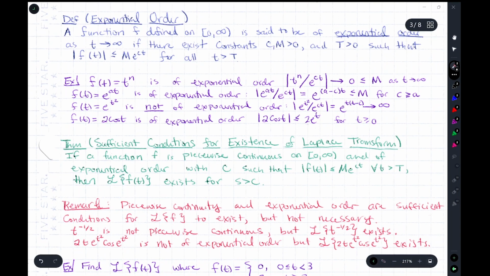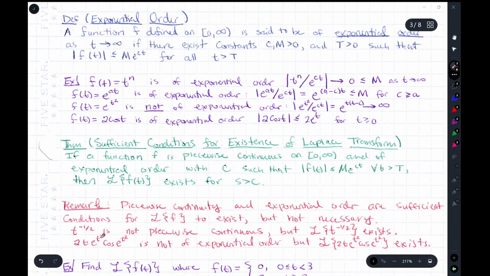So that's sufficient conditions, right? That's not necessary conditions. Okay, so we just know that if we have piecewise continuity and exponential order, then the Laplace transform will converge for a suitably chosen c, s greater than c. Does that mean that if your function is not piecewise continuous or not exponential order, that the Laplace will diverge? No. Okay, these are sufficient but not necessary conditions. So piecewise continuity and exponential order are sufficient conditions for Laplace transform, but not necessary.